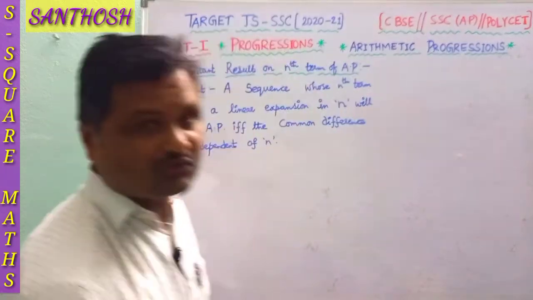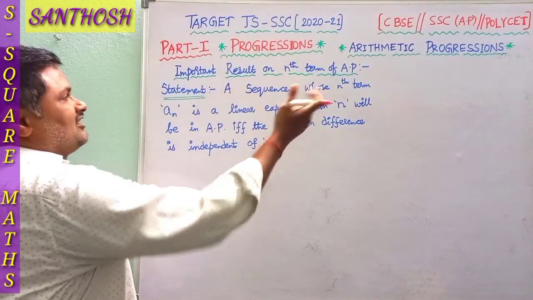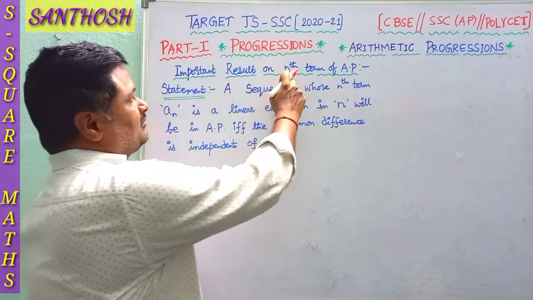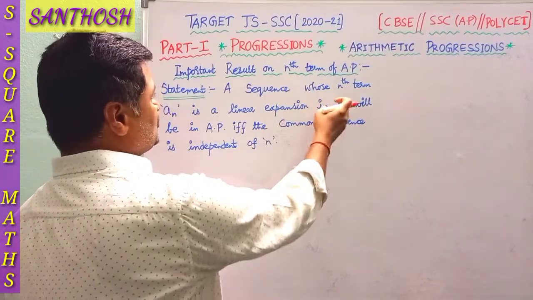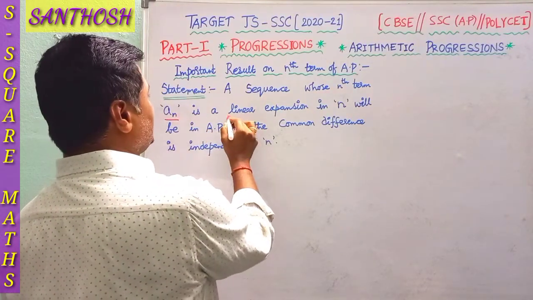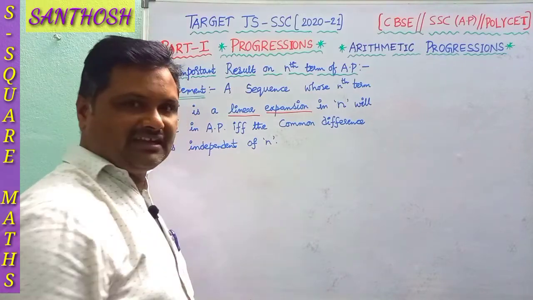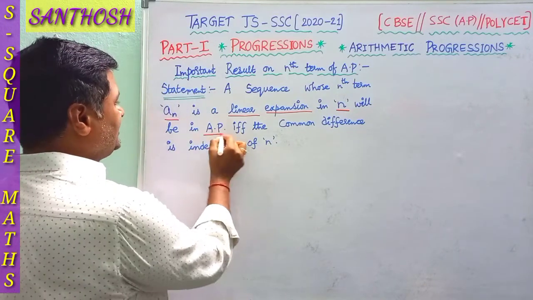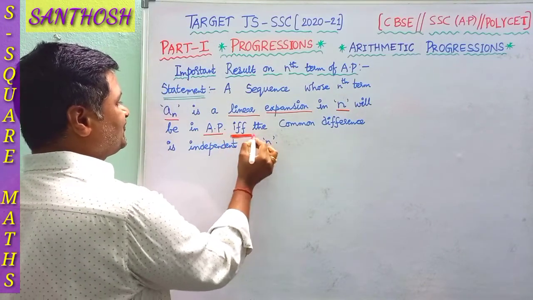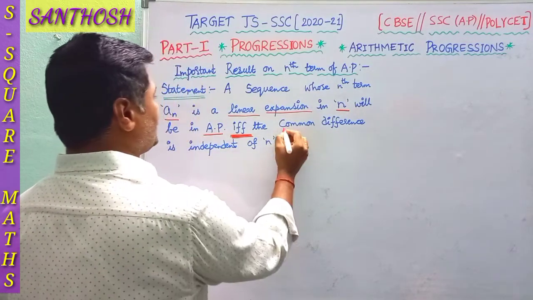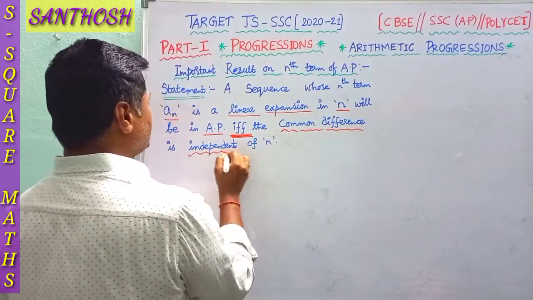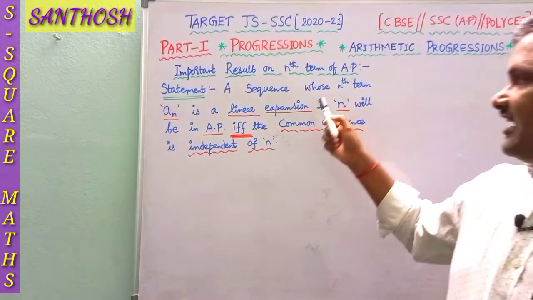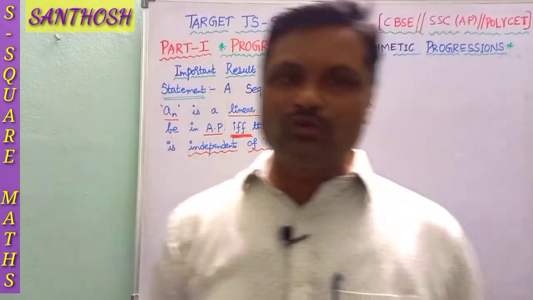So now analyze the question once again. Important result on nth term of an AP. There is a result, a property on the general term. It is also called the particular term of AP. A sequence whose nth term an is a linear expansion, nothing but a linear polynomial in the variable n, will be in AP if, it's very important, if the common difference is independent of n. So this is the statement we are going to prove now.